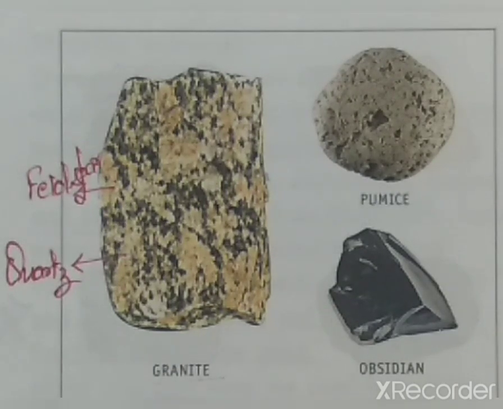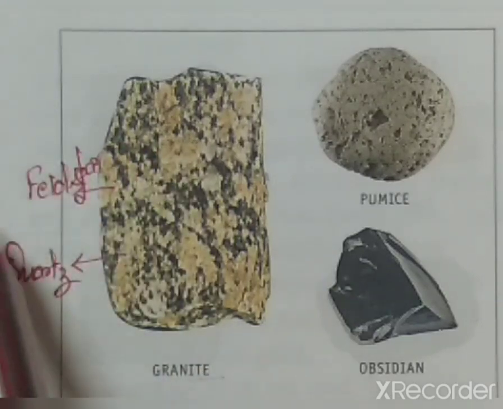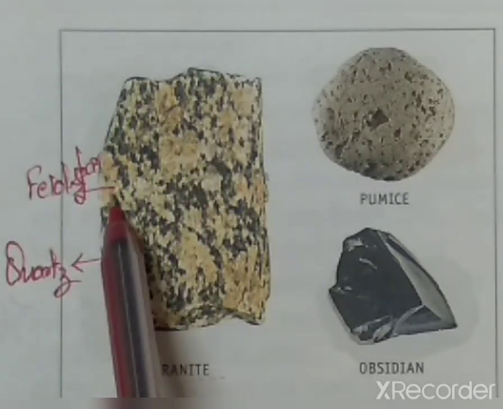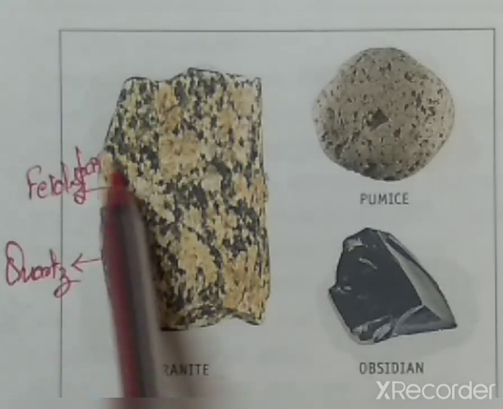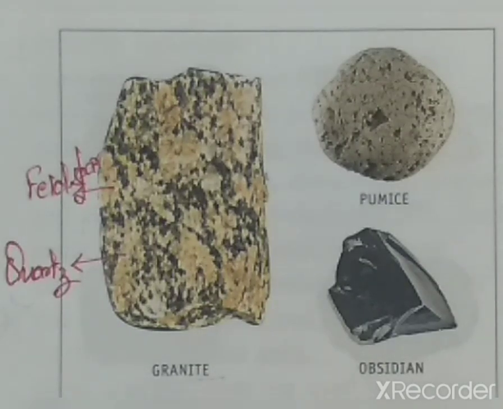The most common granite found is either gray or pink in color. It depends on the content of feldspar present in the granite. This yellowish-gray or pink one is called feldspar.